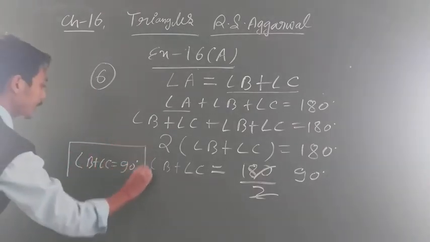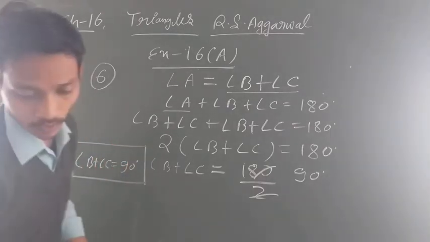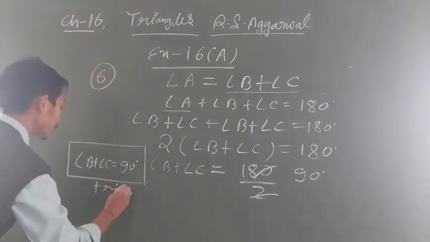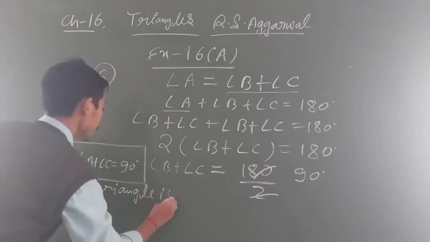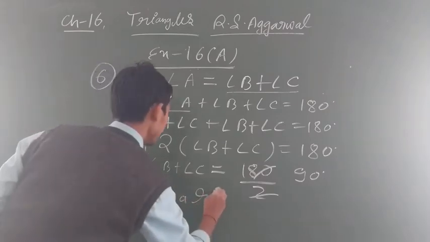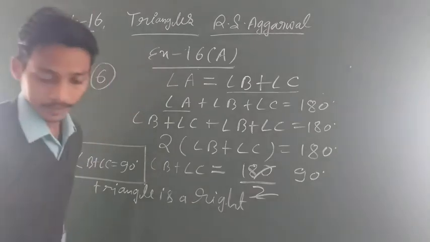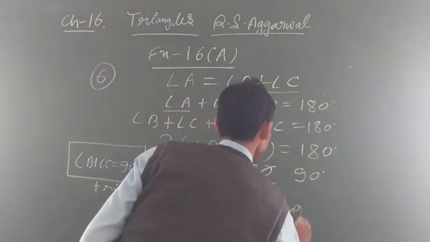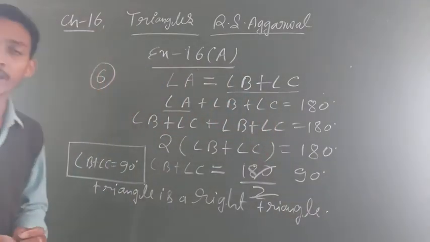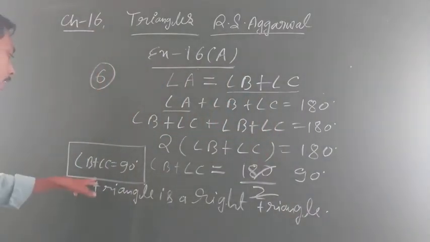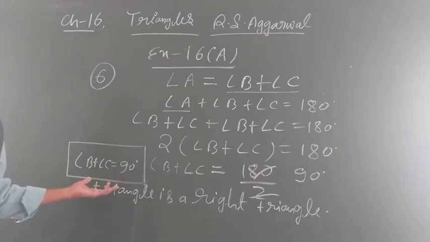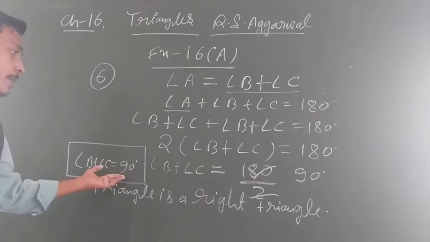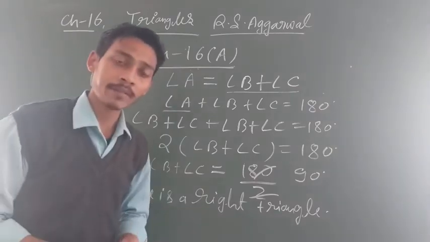Hence you can write that the triangle is a right triangle. Okay? The triangle is a right triangle. How, son? If anyone asks you how it is a right angle, you can say that the sum of two angles is 90 degrees. It means our triangle is a right angle triangle. Okay? Because 90 degrees comes. Clear everyone? Let's go.